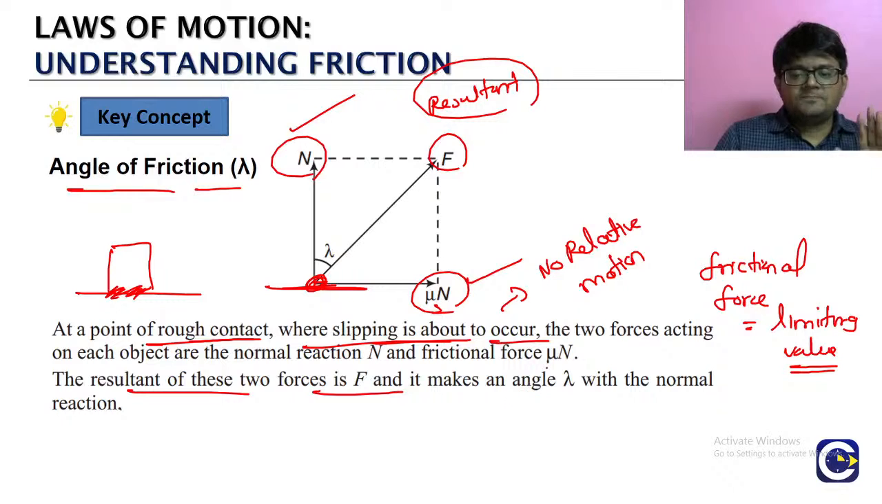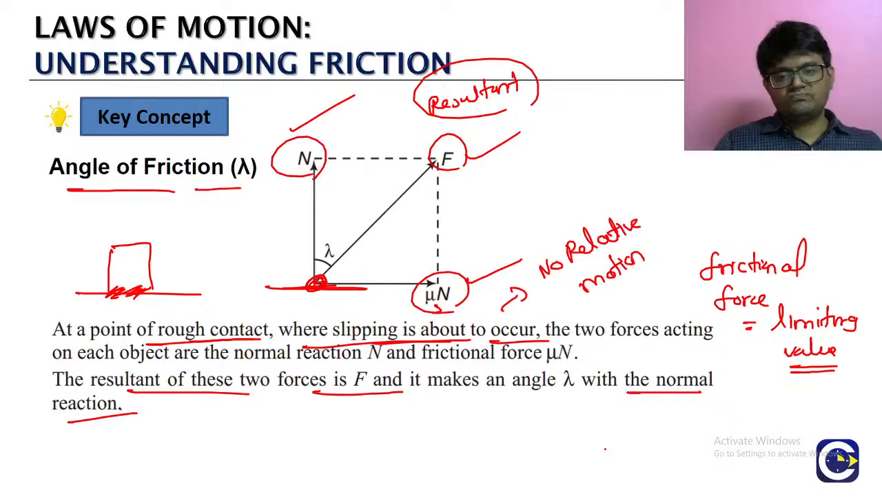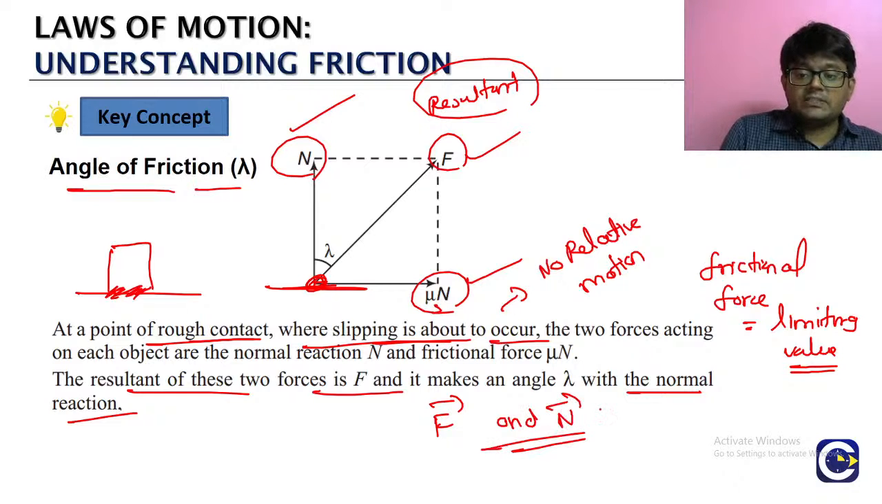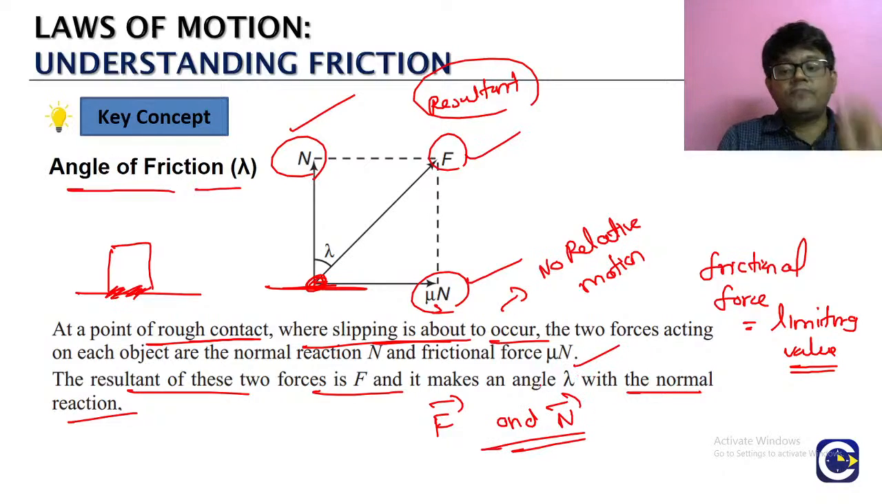Do you know what the angle of friction is? The angle made by that total contact force F with the normal reaction. Another simple concept. The limiting value of static friction, the normal reaction, and in between we talk about the resultant of both the forces, that is the total resultant contact force. The angle between F, the resultant contact force, and the normal reaction, that is the angle of friction lambda.